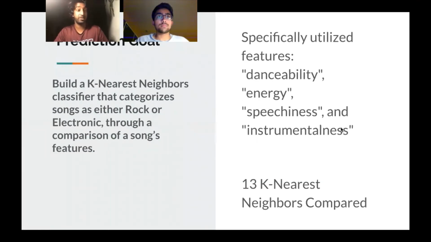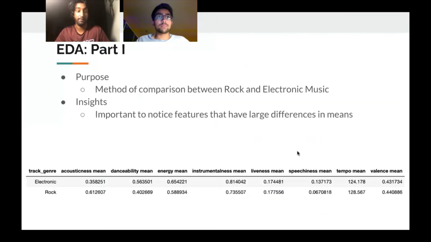Additionally, for our prediction model, our goal was to build a k-nearest neighbors classifier that categorizes songs as either rock or electronic music through comparing that song's particular features. We specifically utilized 4 different features for this, and we used 13 k-nearest neighbors to compare our songs with.